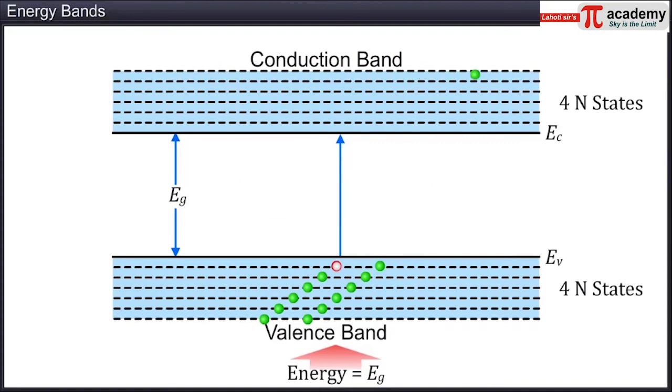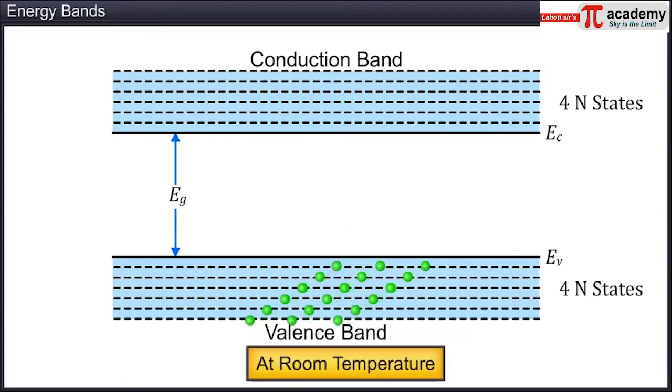This means that for a valence band electron to move in the conduction band, it needs a minimum energy of 1.1 electron volt. At room temperature, we find that a few electrons of the valence band gain thermal energy equal to the energy band gap to move into the conduction band, and hence become free electrons.